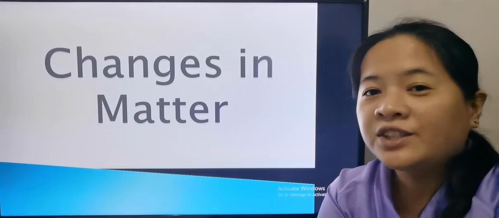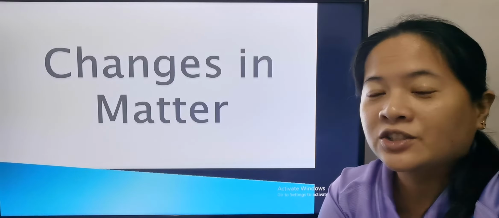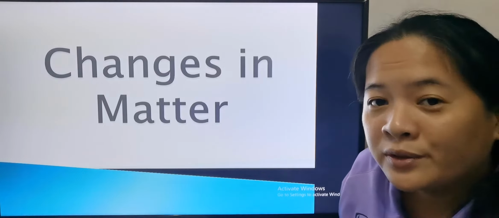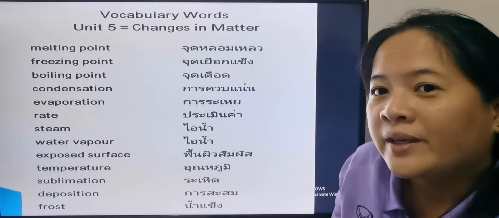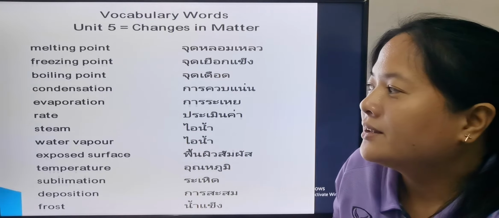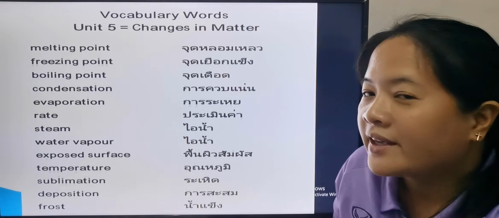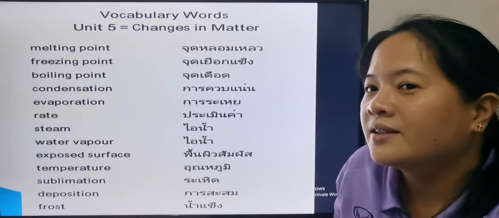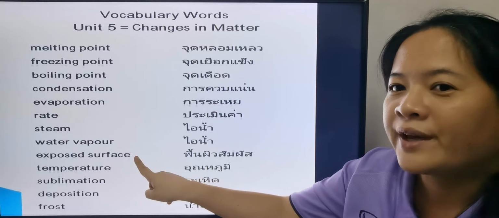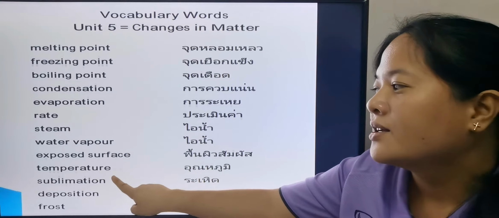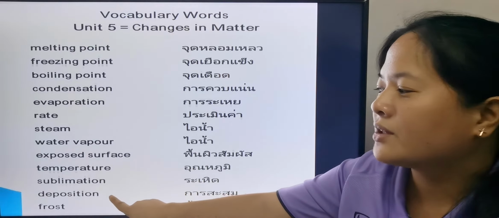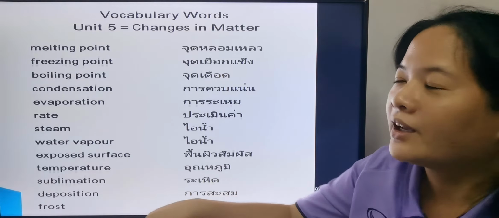For today, we're going to continue our lesson yesterday about physical changes or the changes in the state of matter, okay? So let's review the vocabulary words once again. We have melting point, freezing point, boiling point, condensation, evaporation, rate, steam, water vapor, exposed surface, temperature, sublimation, deposition, and frost. So for today, we're going to study about sublimation, deposition, okay?